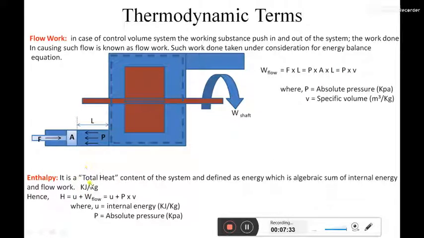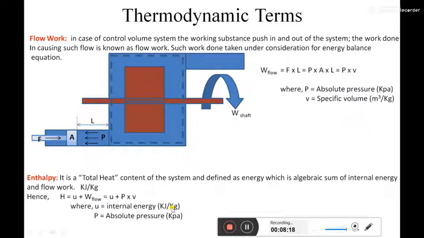And here I am saying total heat. Total heat is an extensive property which depends on the mass. But when I say specific enthalpy, in kilojoules per kg, it is not mass dependent; it is an intensive property. When I multiply kilojoules per kg by the mass, m into kilojoules per kg, it becomes the total heat. Here also, U is the specific term, but total internal energy is an extensive property.